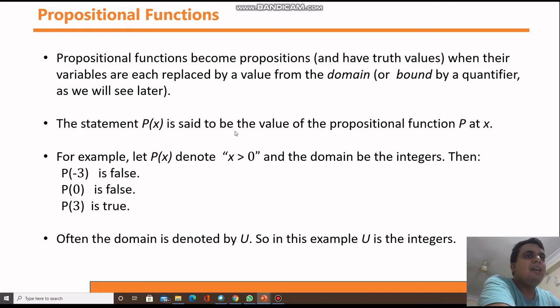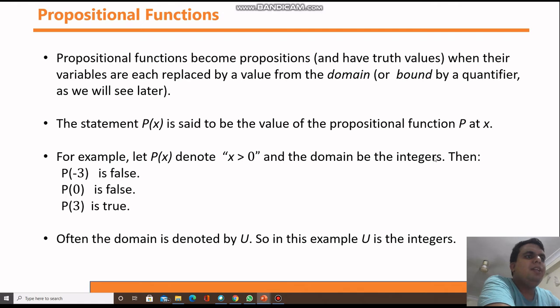So p of x is true means p is true on this x. For example, p of x, this is the function. The propositional function denotes x is greater than 0. So this is your function definition.